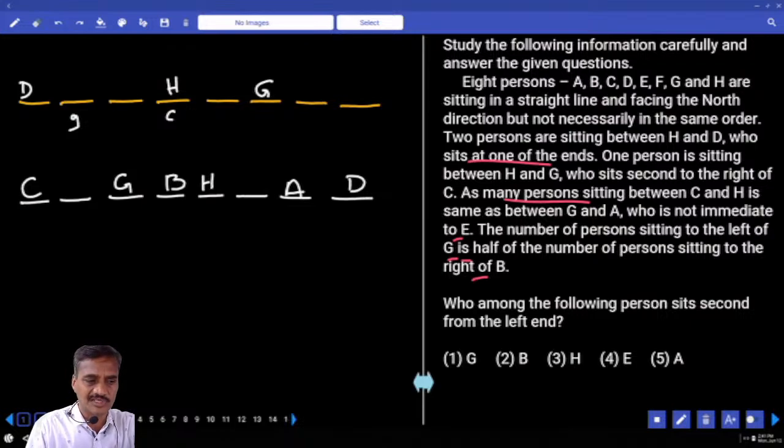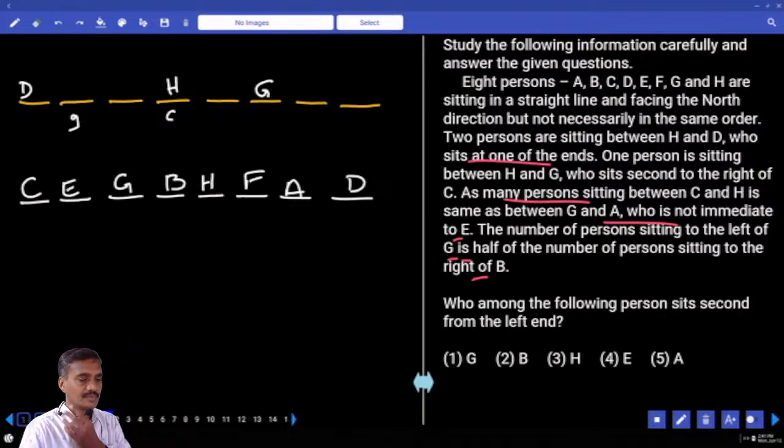Any other information regarding E and F? Now, A is not immediate to E. A is not immediate to E, E is here. If E is here, F is here. Done? Now this is about question numbers 1 to 4.